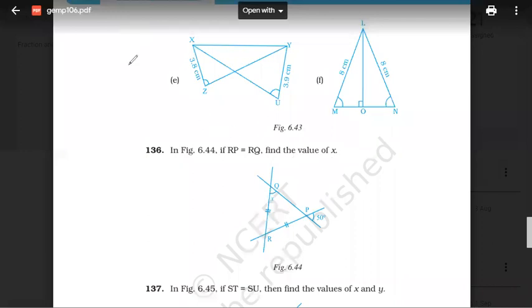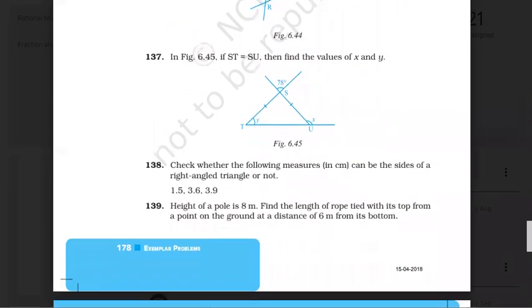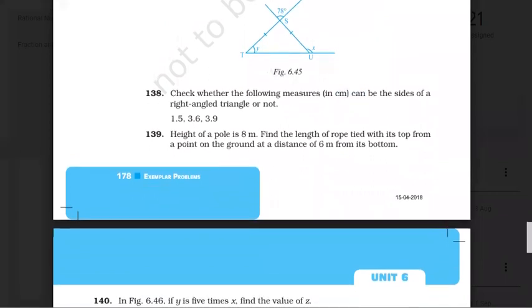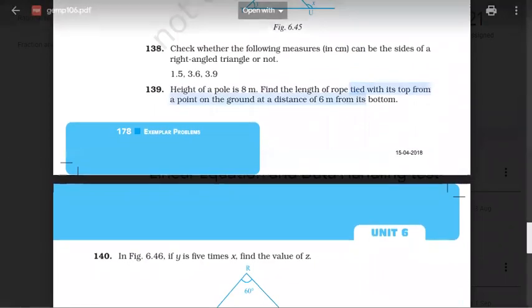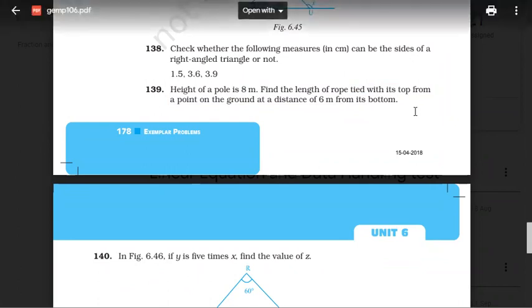Okay, now let's see 136. 136 we have solved, I guess. It is not of inequality. Sorry, not of congruency. 137 also we have solved. 138, now 138 we have solved, right? See, problems like these we have solved. It's not of congruency, okay? It's Pythagoras theorem. 139, Pythagoras theorem, we have solved it. Okay?